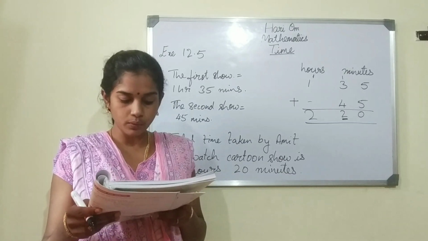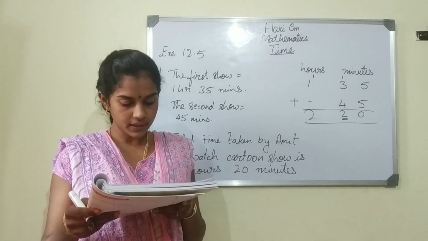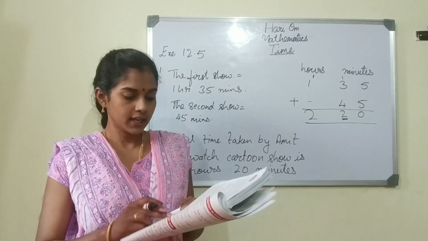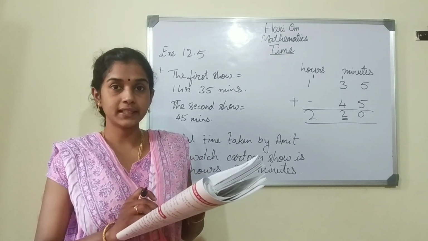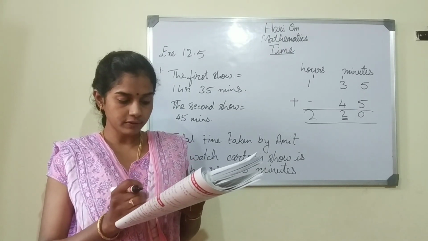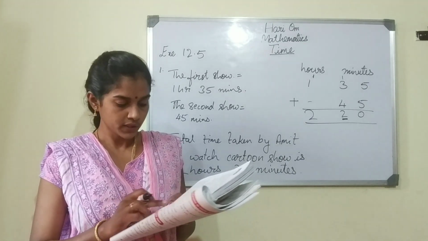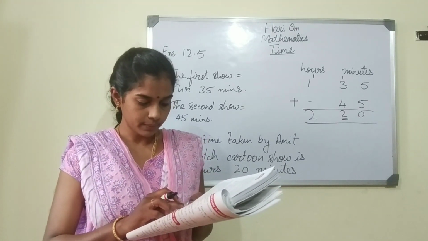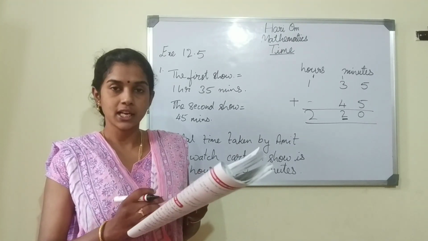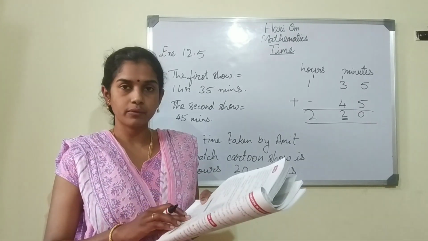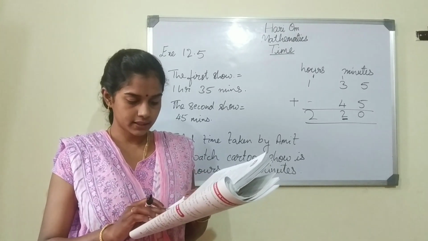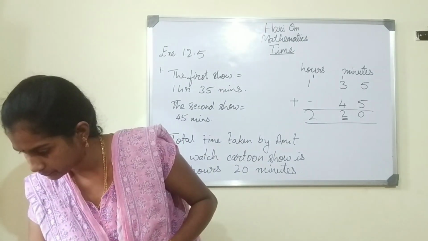So Shailesh took 1 hour 25 minutes. Abhinav took 1 hour 45 minutes. The first question is, who ran fast? In these two, who ran fast, children? It is Shailesh. And by how much? Okay, so we have to find the difference between these two. So we are going to find the difference, and find by how many minutes Shailesh ran faster. Okay, children?